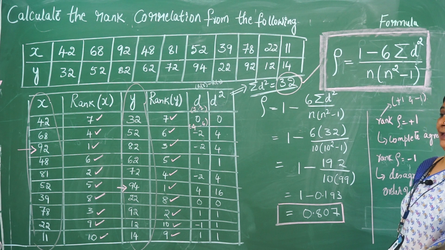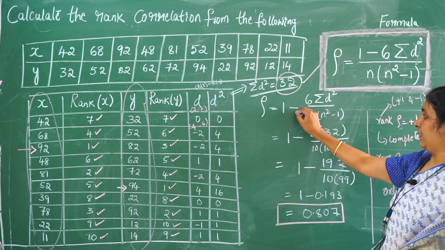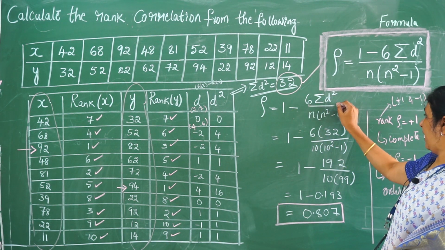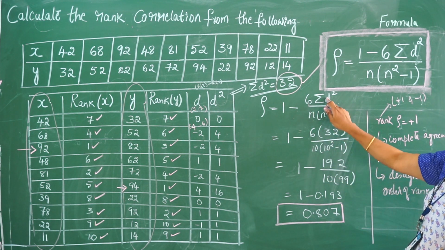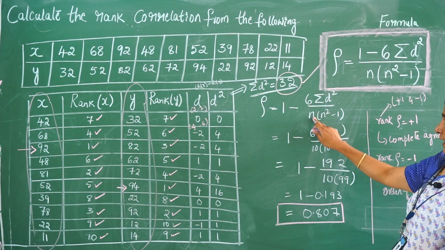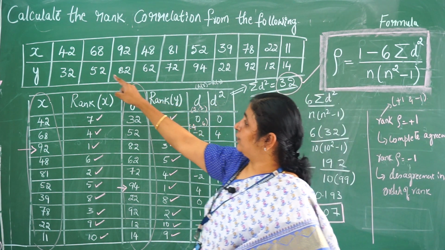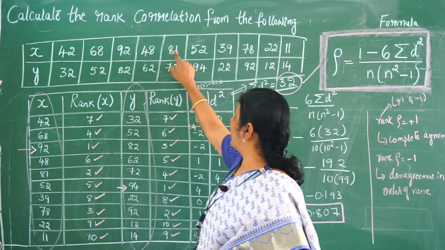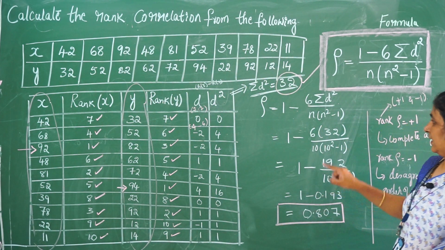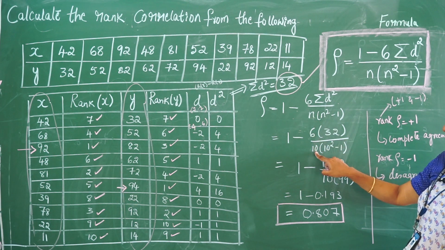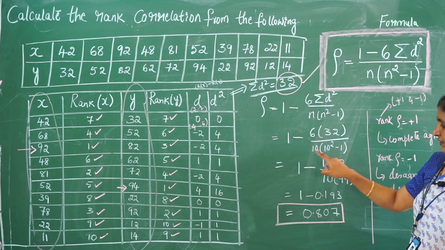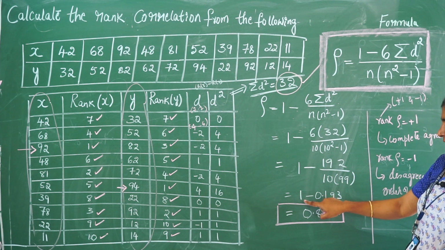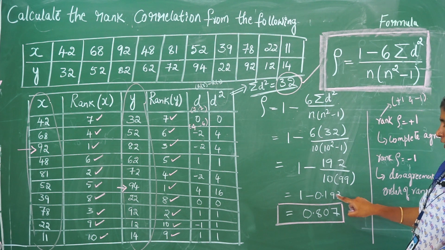Now substitute the value in the given formula, which is 1 minus 6 sigma d square by n into n square minus 1. So 1 minus 6 sigma d square, which is 32. N, as I told you, is nothing but the number of terms in the series. So 1, 2, 3, 4, 5, 6, 7, 8, 9, 10. So totally there are 10. So n is equal to 10. 10 square is 100. 100 minus 1 is 99. So substitute everything. The final answer I get is 1 minus 0.193, which is equal to 0.807.